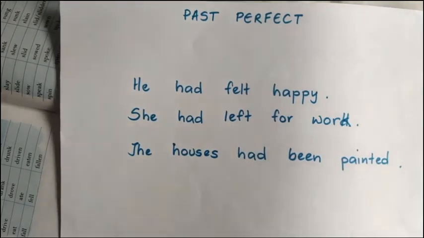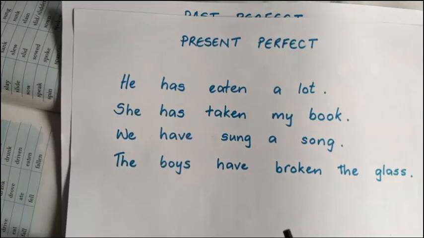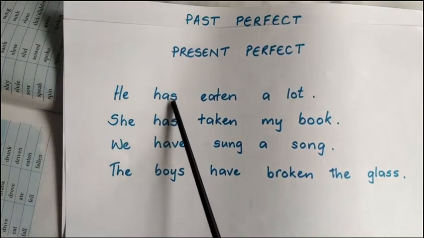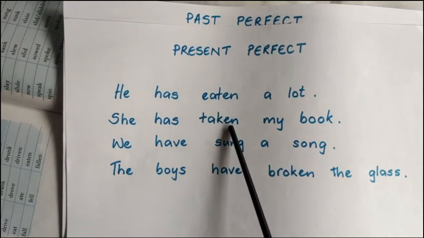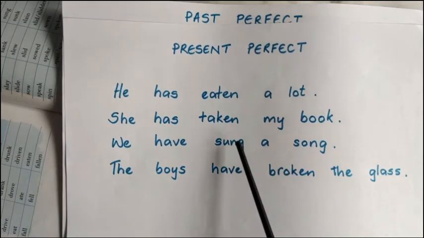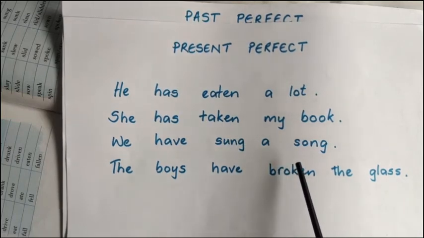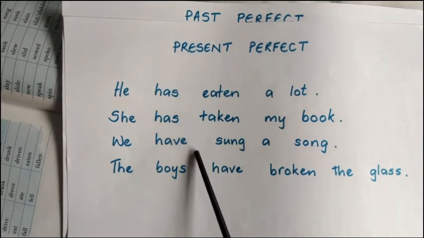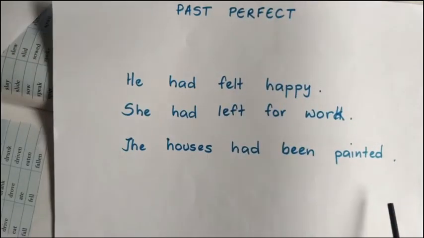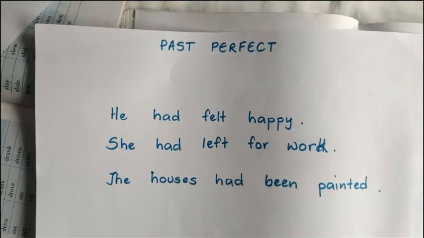Okay? Now let's look at the present perfect. Present perfect has or have plus third form. Third form of the verb, the past participle of the verb. In the present perfect we use has. Okay? In the past perfect we use had. Okay?